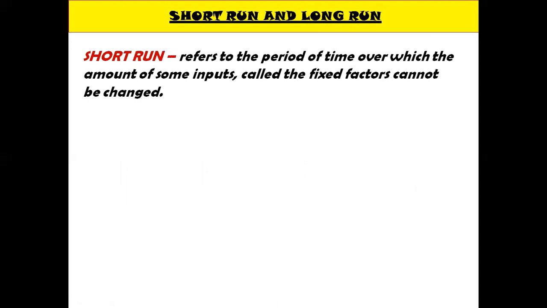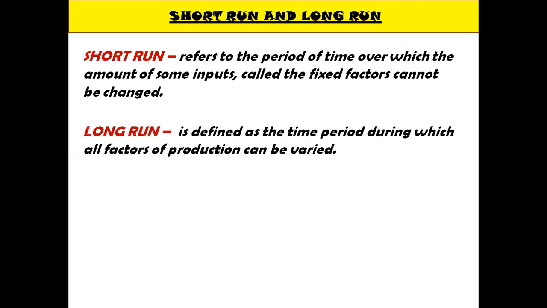the producer cannot build new factories, he cannot set up new machines because the time period is very small or short. Because building new factories, building on new land, setting up new machines, it takes time. So in the short run, these factors are fixed. And an increase in output can be done only by increasing labor and by increasing the use of raw materials.